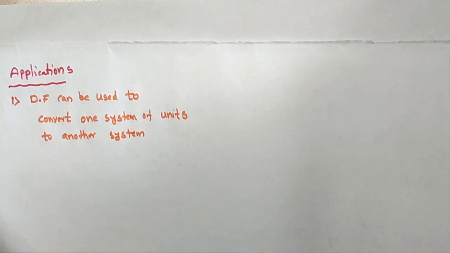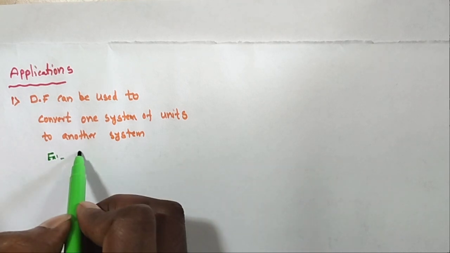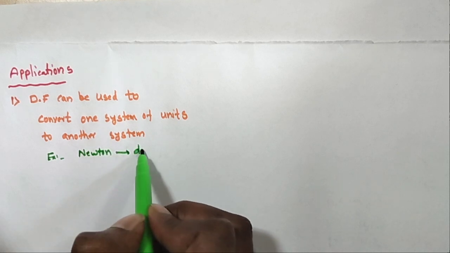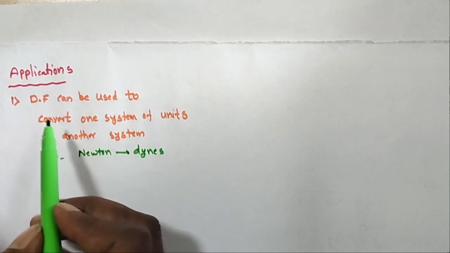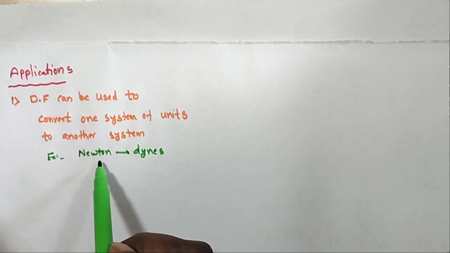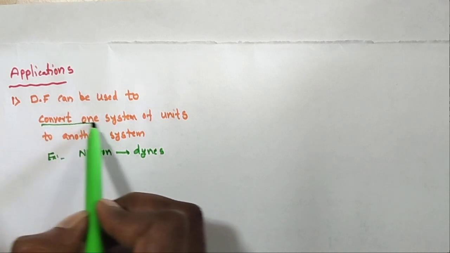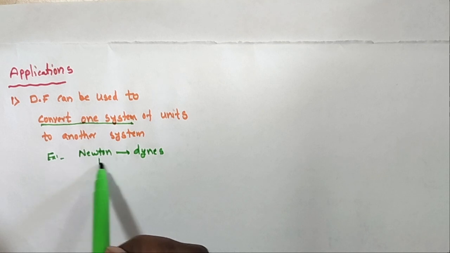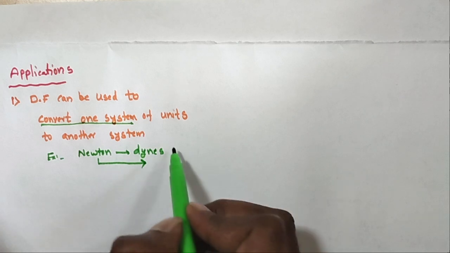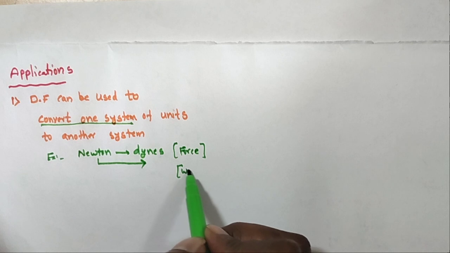Let us take an example. Newton is converted to dynes, a force unit, by using dimensional formulas or dimensional analysis. Next, take work units.